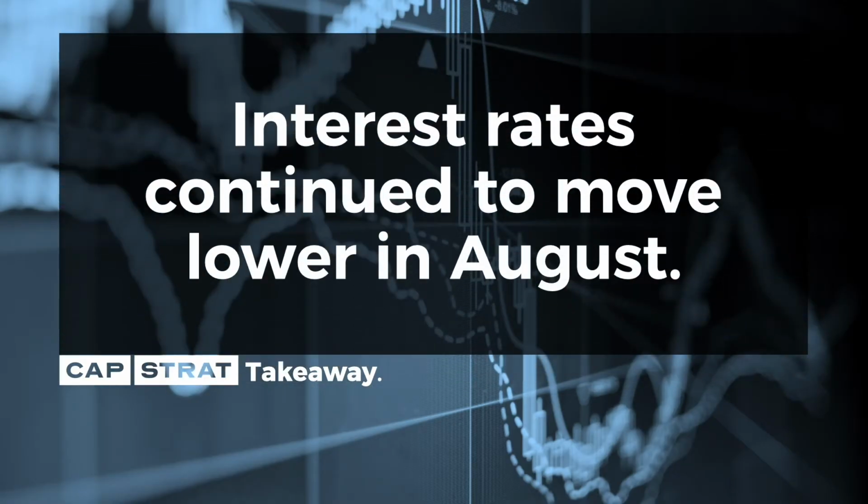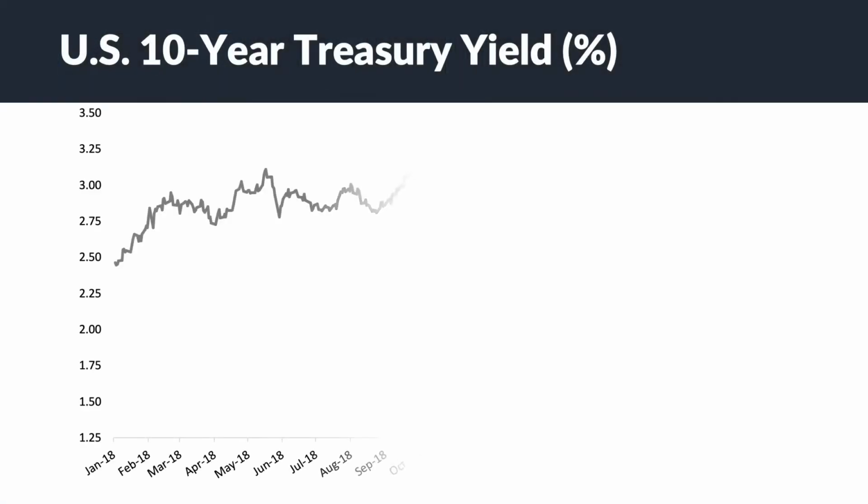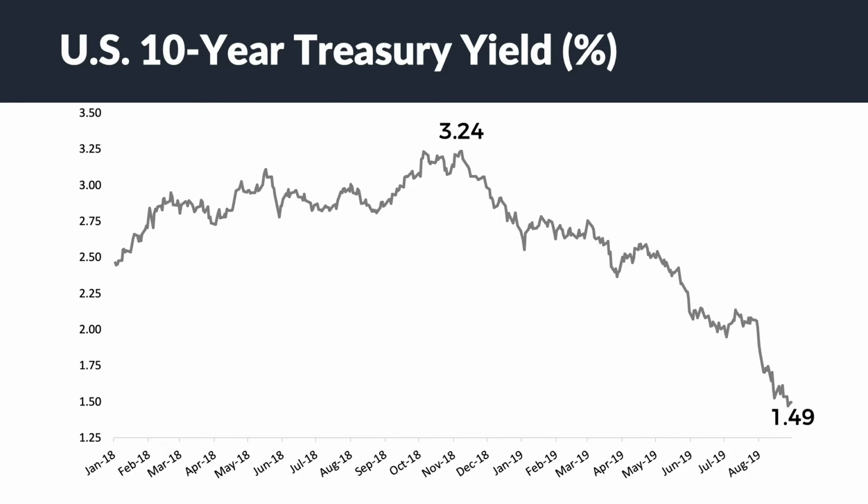After the US Federal Reserve cut short-term interest rates at the end of July, interest rates in the US continued to move lower during August. The U.S. 10-year Treasury note yield fell below 1.5%, rapidly approaching the all-time low of 1.36%. And the U.S. 30-year Treasury note yield fell below 2%, a new all-time low. This also fed through to drive 30-year fixed-rate mortgage rates down to 3.7% on average, approaching their all-time low.